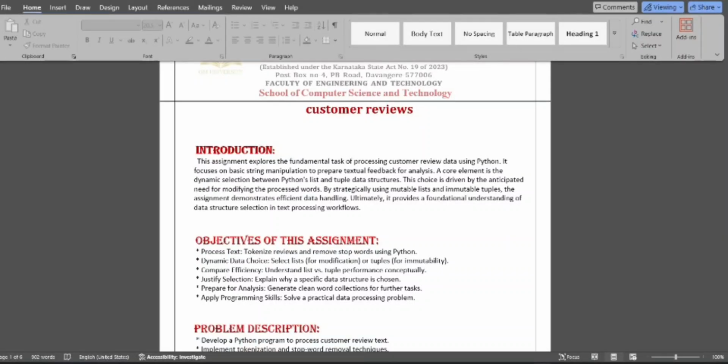My name is Ujjwal Kumar. I am studying in the CSE department at GM University. The assignment is to develop a Python program that processes customer reviews. Our team members are Sagar Arsikere and Sagar Biradar. So let's get started.